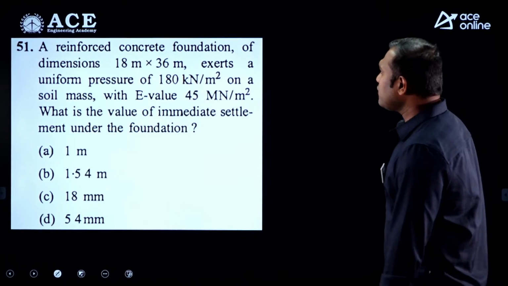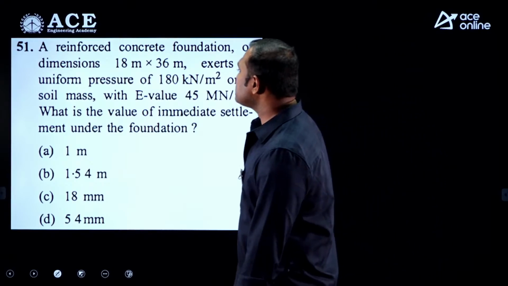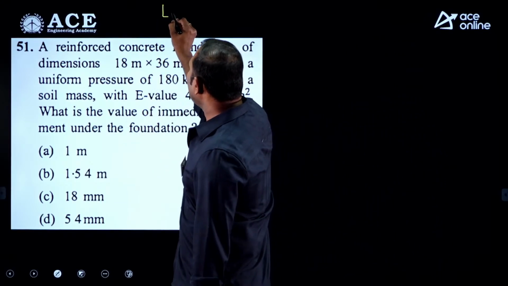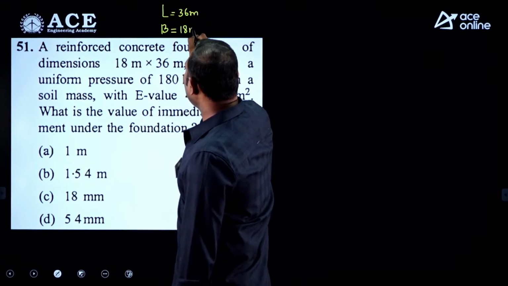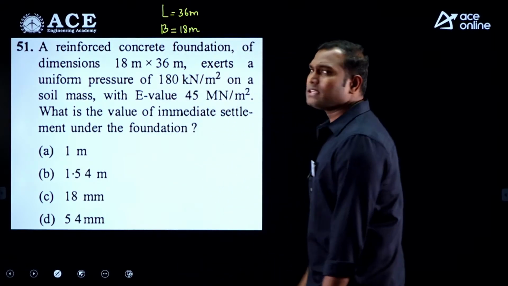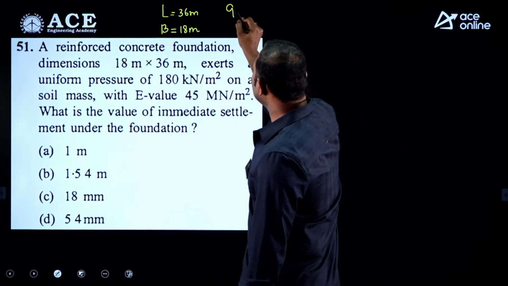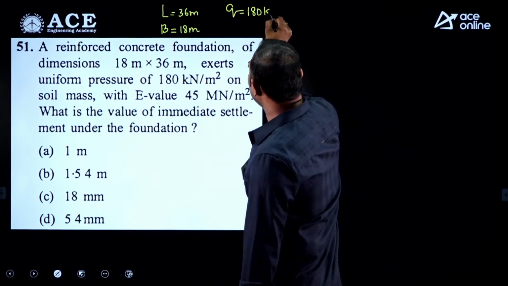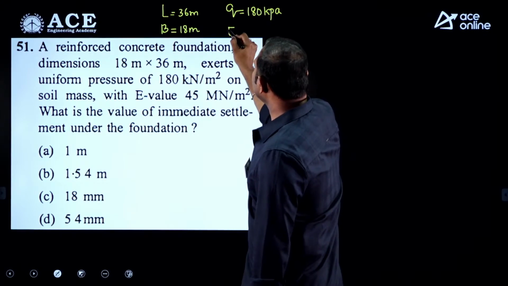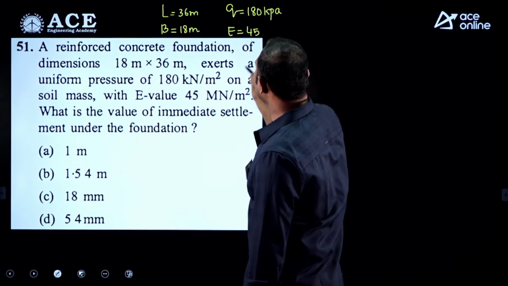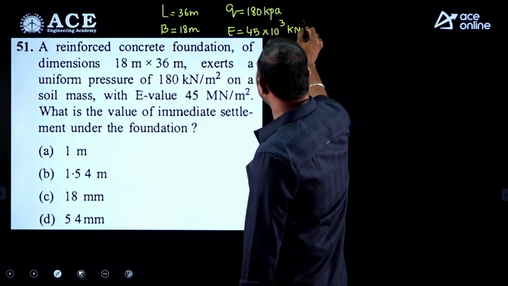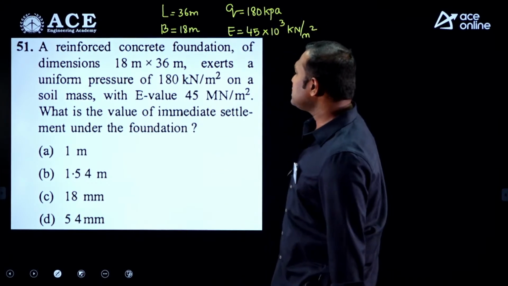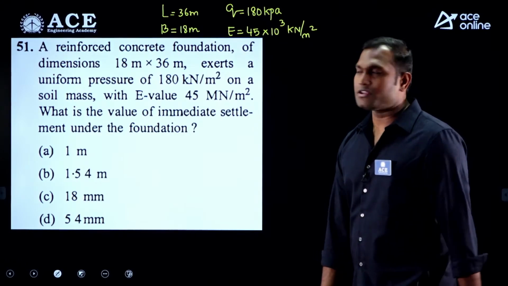Next, a reinforced concrete foundation of dimensions L by B. L is 36 meters and B is 18 meters. It exerts a uniform pressure of 180 kilopascals and Young's modulus is 45 million Newton per meter square, which means 45 into 10 to the power of 3 kilonewton per meter square. What is the value of immediate settlement under the foundation?